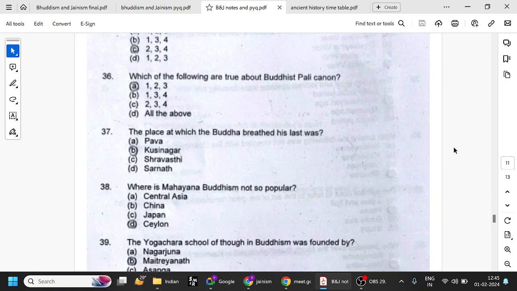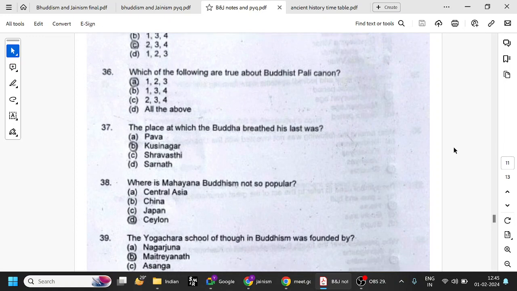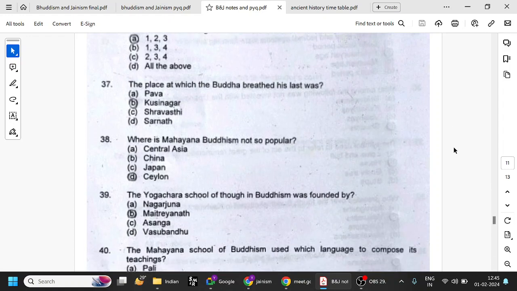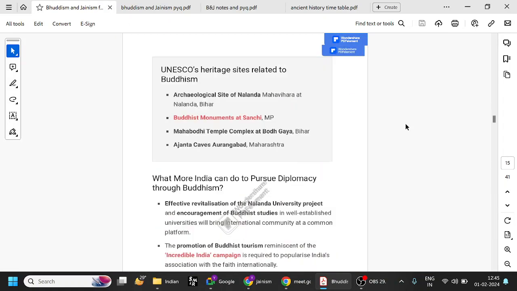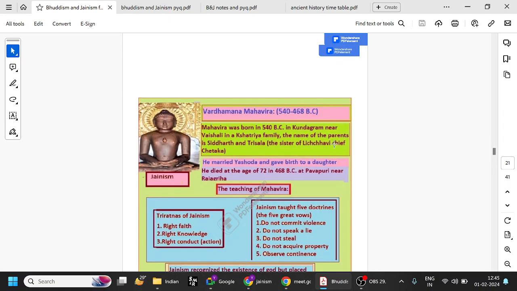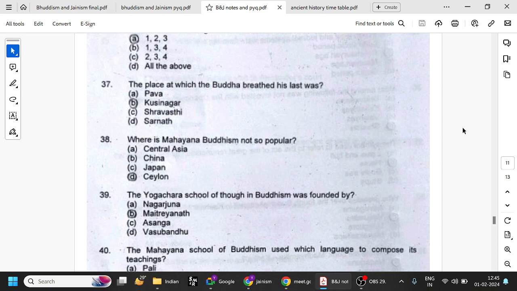Which of the following are true about the Buddhist Pali canon? So obviously, something is missing in the question. The place where Buddha breathed his last was Kushinagara in Bihar. Sarnath is the first sermon, Sarnath Deer Park. Pavapuri is the death place of Mahavira. He was born in Kundagrama and expired at Pavapuri, Mahavira. Okay, Shravasti, all that is fine.